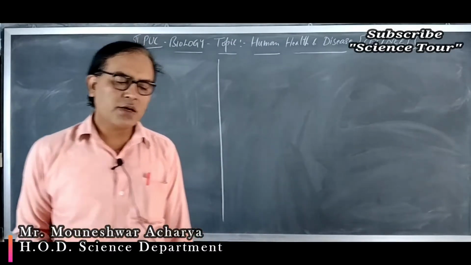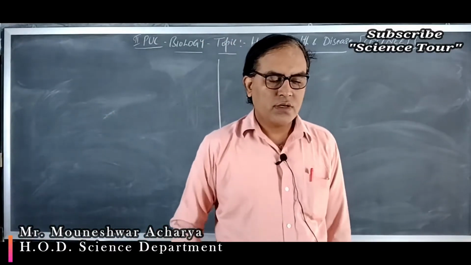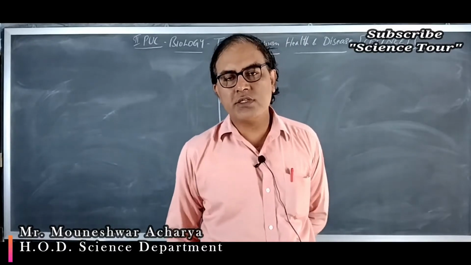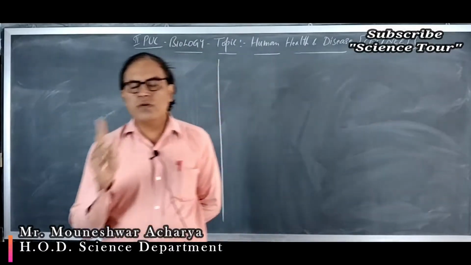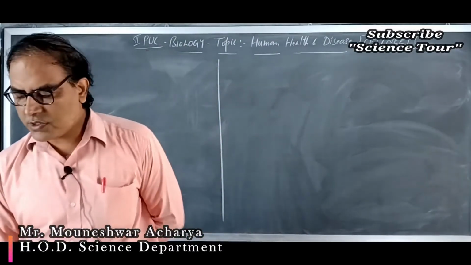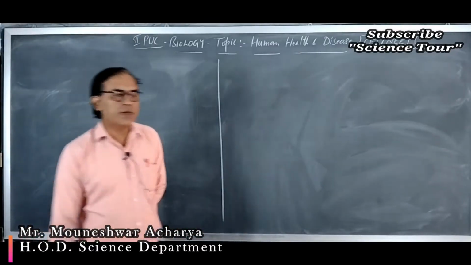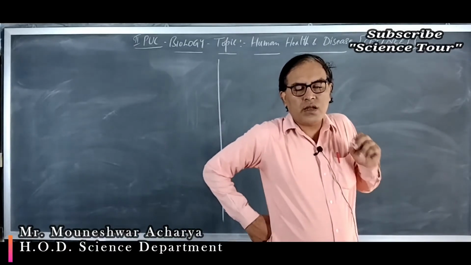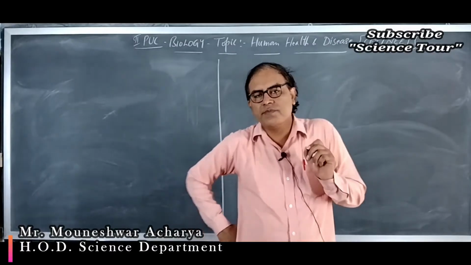So since two hosts are involved, this life cycle is called digenic, a digenic life cycle. One is the man. Man is the secondary host, and the female Anopheles mosquito is the primary host. Why is it the primary host? Because in the female Anopheles mosquito only the sexual phase takes place. Okay.